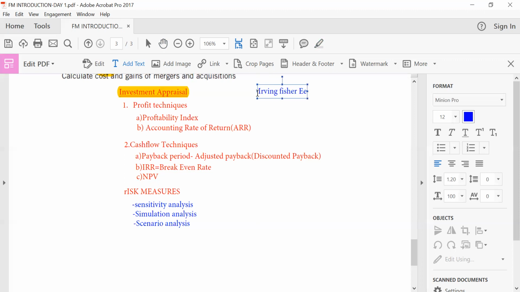So basically, what am I trying to talk about over here? We have a relationship between cost of capital and investment appraisal topic. We have two main topics. One topic is called WACC, which every setting tends to come up, and that is what we call cost of capital. Cost of capital is a topic. Investment appraisal is a topic. But there's a relationship between cost of capital, the WACC topic, and investment appraisal.